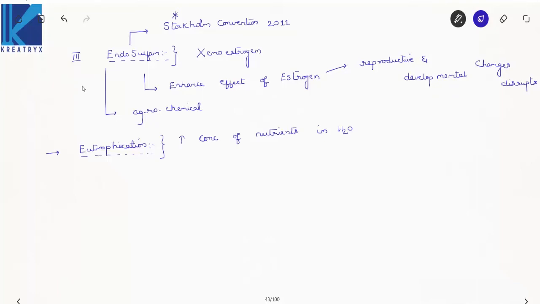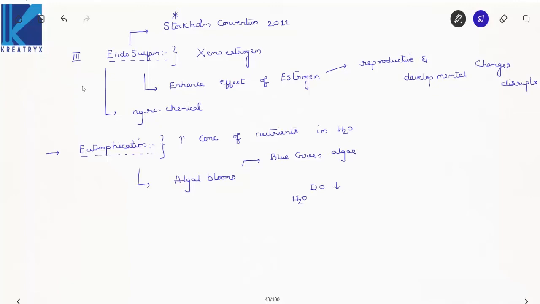Now due to eutrophication, what happens? Your algal blooms will increase. So one example is blue-green algae. I'll write it as blue-green algae. Now due to this algal increase, what happens? It takes more oxygen. Due to this, the dissolved oxygen content in the water will decrease. Now this is the major cause of eutrophication. Done. Already we have discussed this. Now this content is enough for this.